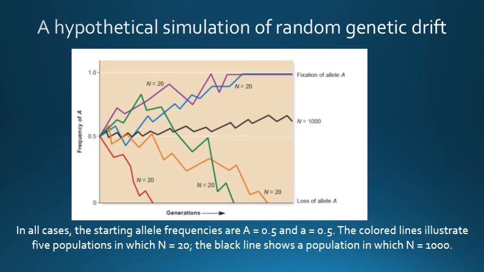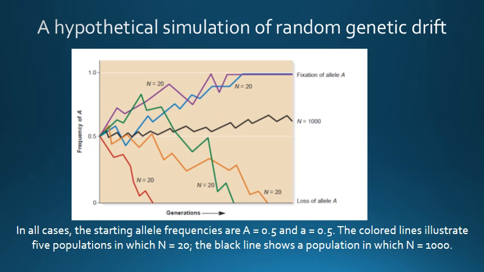This figure illustrates the potential consequences of genetic drift in one large population, capital N equal to 1000, and five small populations, capital N equal to 20. At the beginning of this hypothetical simulation, all of these populations have identical allele frequencies: capital A is 0.5 and small a is also 0.5.